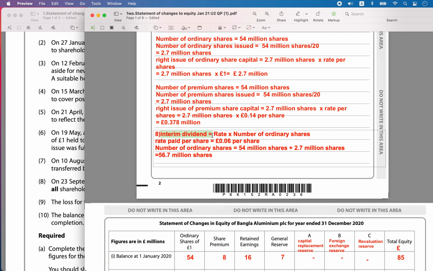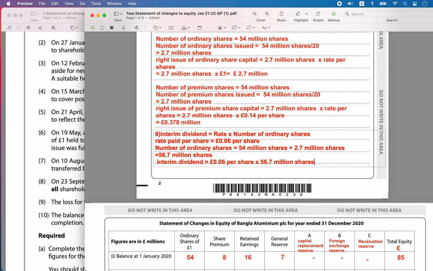Okay, now the interim dividend paid we have to calculate. So the interim dividend paid will be equal to the rate issued, 0.06 pounds, times the total number of ordinary shares, which is 56.7 million.